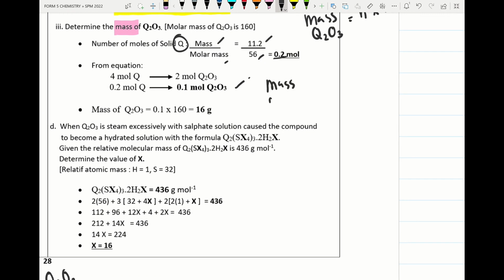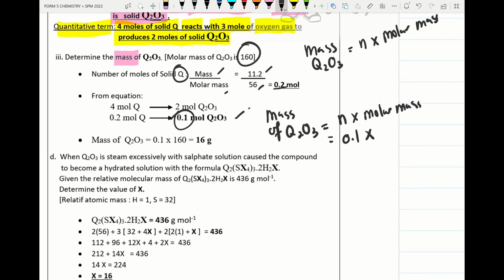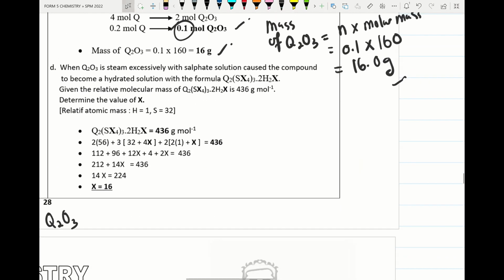So I put here mass of Q2O3. We take the number of mole times molar mass. The number of mole we already get 0.1, times the molar mass that is already given in the question, which is 160. So we will get 16.0 grams. So the answer is given. Alright, let's check the next question.